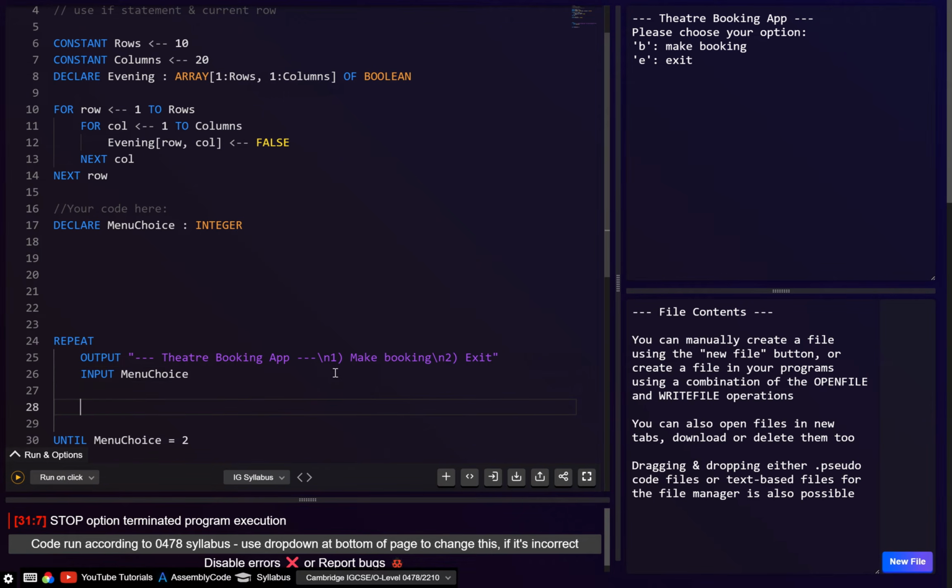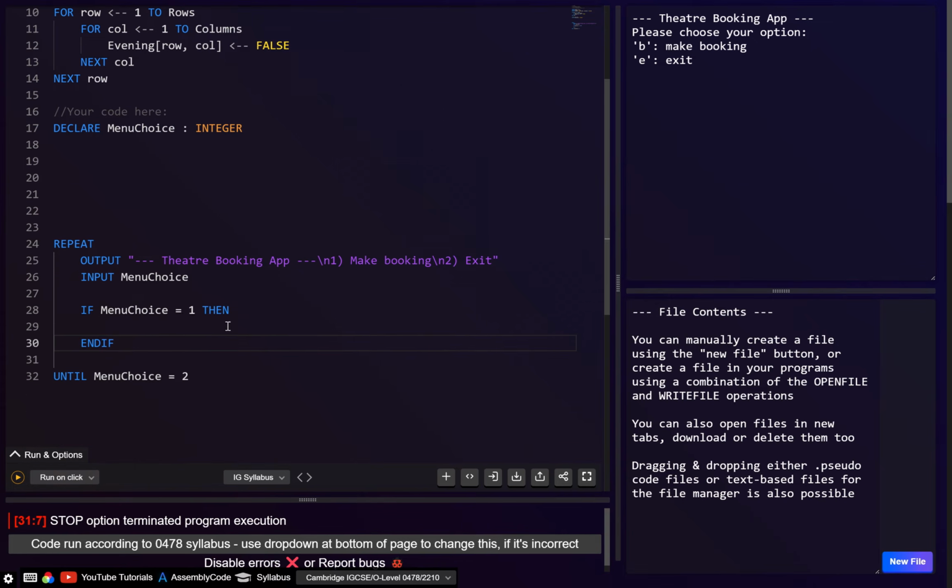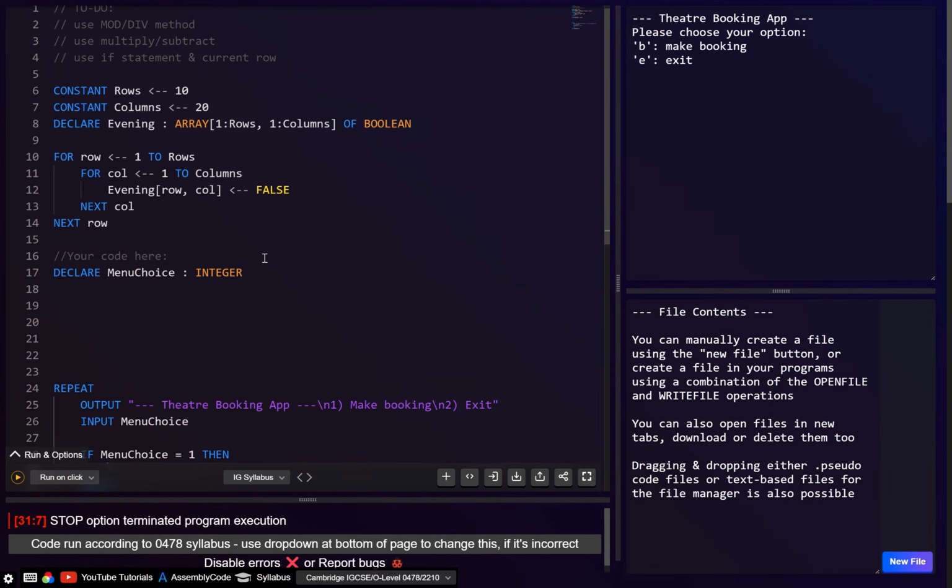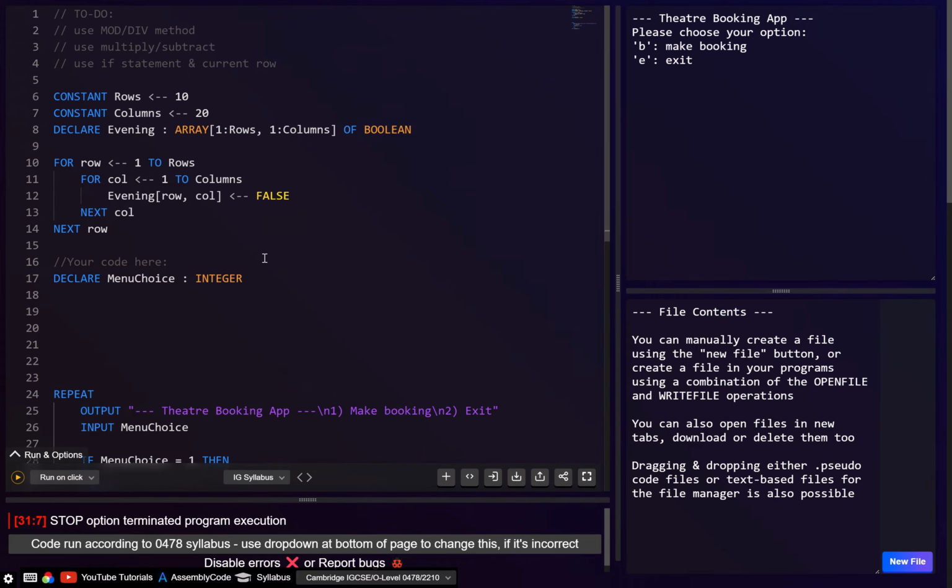Now, inside here, let's also have an if statement, so we'll just go if menu choice equals 1. And then let's just end if like this. So basically here, this will be the code for them to make a booking. Now, if we actually look at this, I think there is one thing I have forgotten.